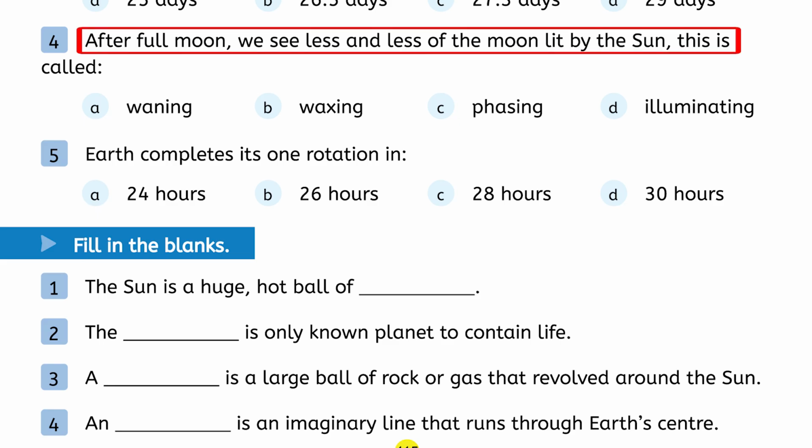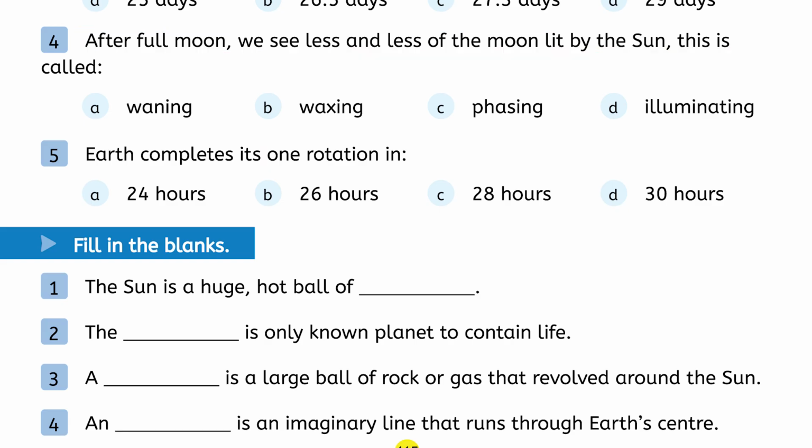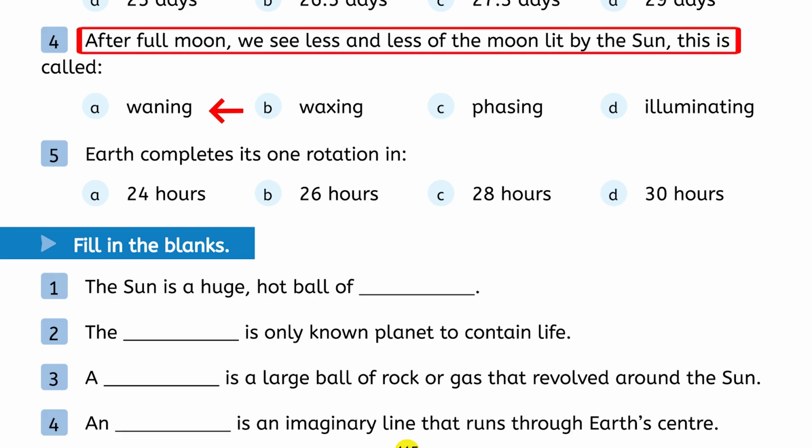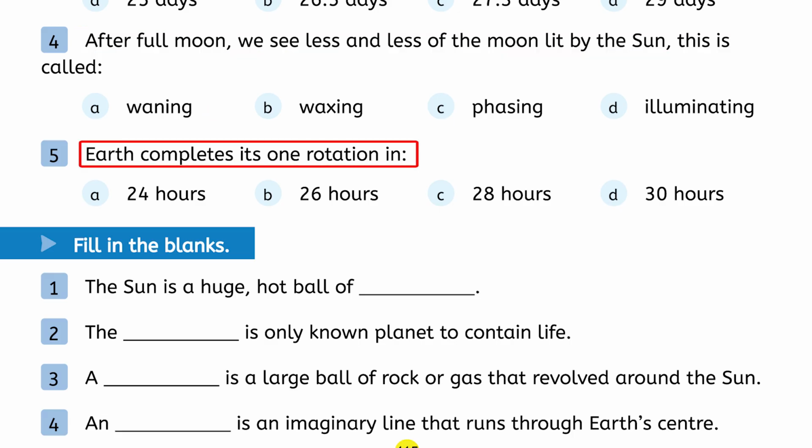This is called: option A waning, option B waxing, option C pacing, option D illuminating. And the right option is A, waning. Fifth, Earth completes its one rotation in: option A 24 hours, option B 26 hours, option C 28 hours, and option D 30 hours. And the right option is 24 hours.